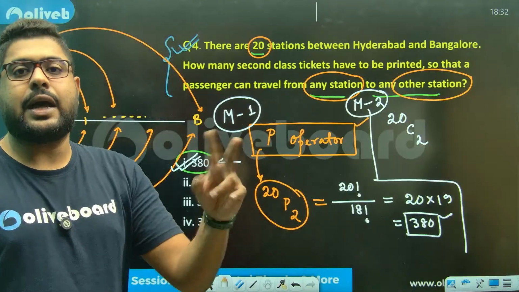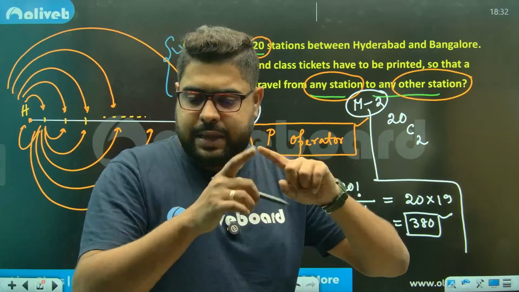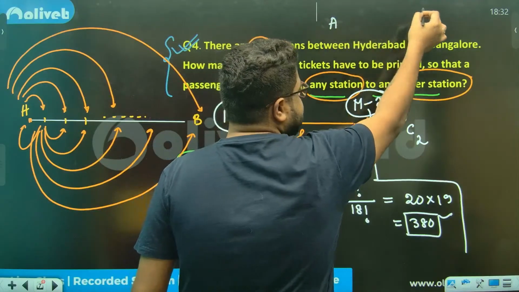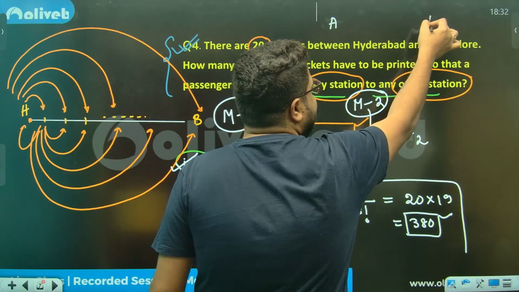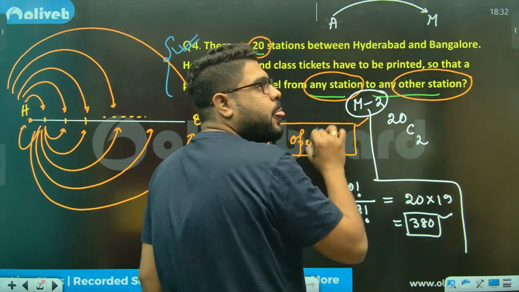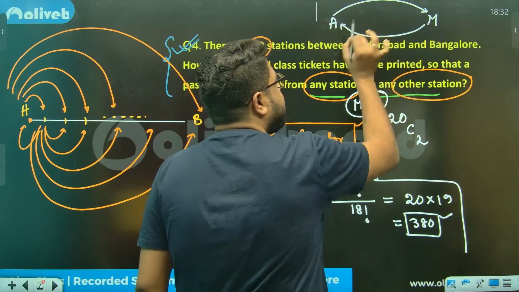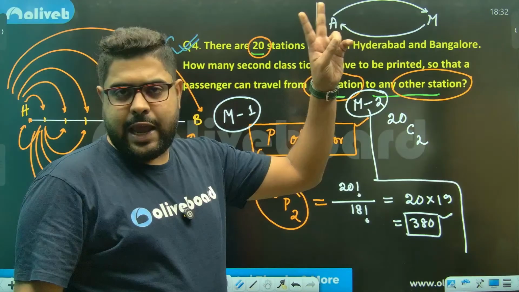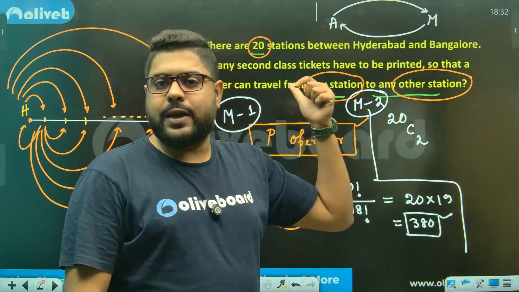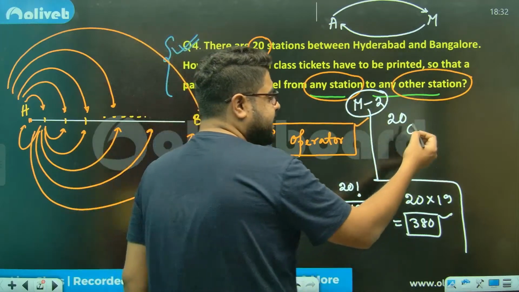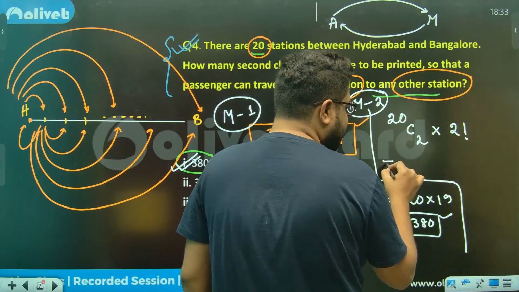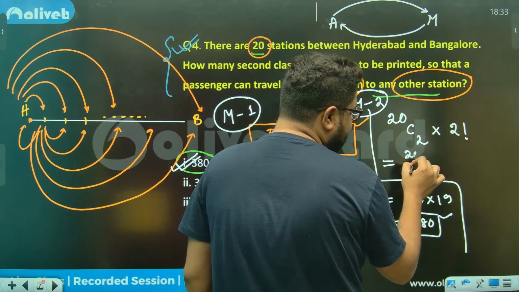Now, let's say I have chosen station A and station M. I can decide either to go from A to M or from M to A. So for every ticket I have two options, and 2 factorial is 2 only. So you do that and you will get the same answer.